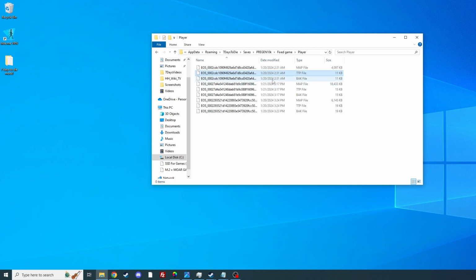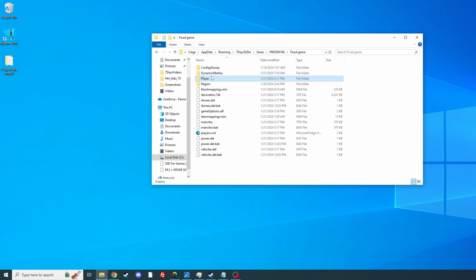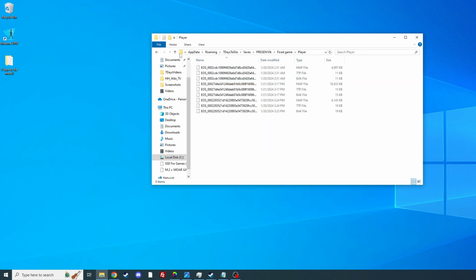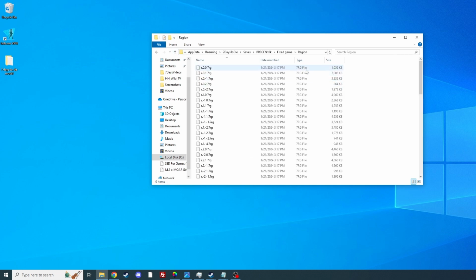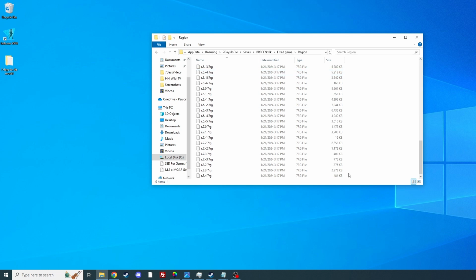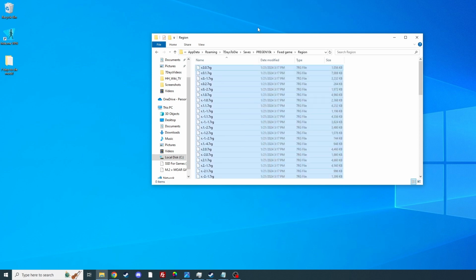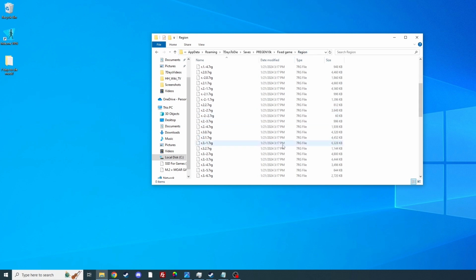This is like what level you are, what skill points you spent, how much stuff you have in your inventory when you were last playing. That's what that is. So now we can get into Region. Basically all these files are, I'm guessing, chunks of the world that we've edited or disturbed in some way, so it's saved.